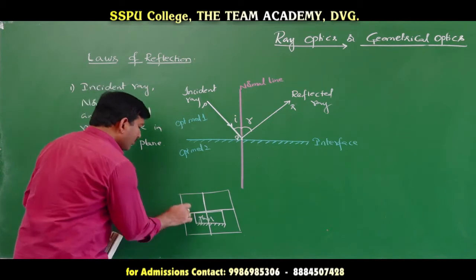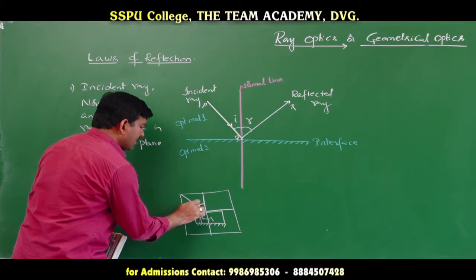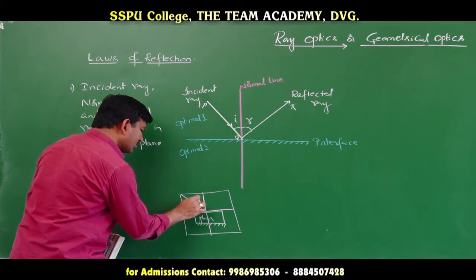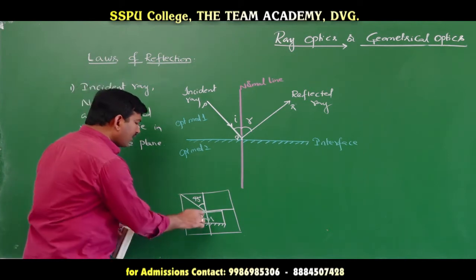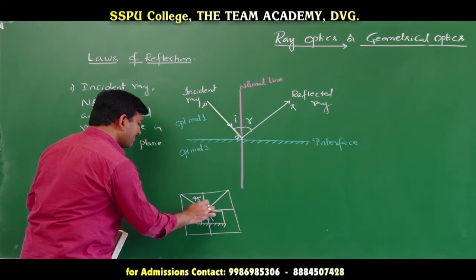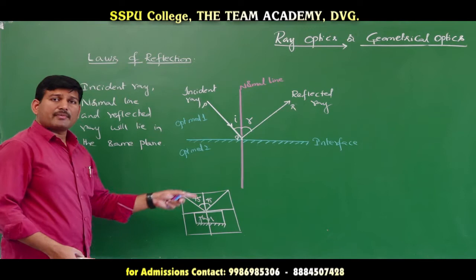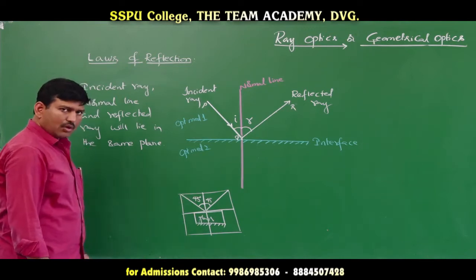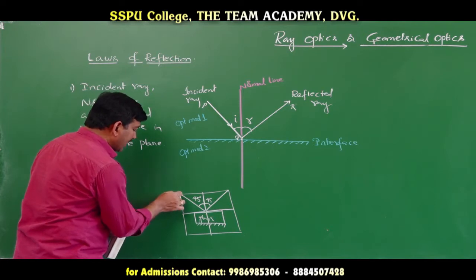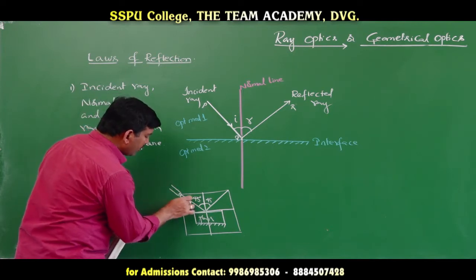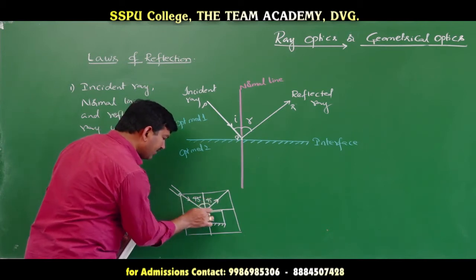Now, you draw a line in this way and maintain this angle as some 45 degrees or 30 degrees or anything of your choice. You maintain some 45 degrees and draw one more line making the same angle of 45 degrees with the same normal. Now, these are the geometrical lines I have drawn. Here I will place a mirror, and now I will take a laser source and keep it along this line. Now, the laser light moving along this line after falling on the mirror will definitely go like this.